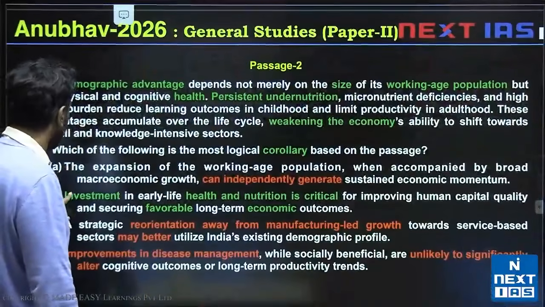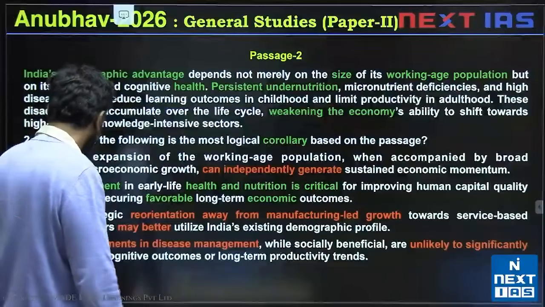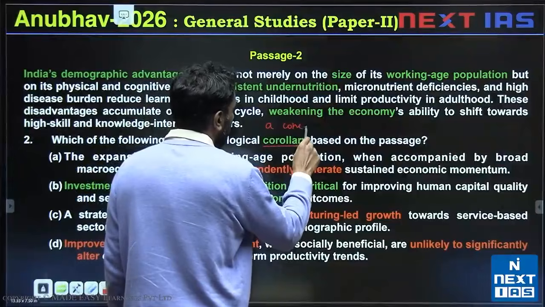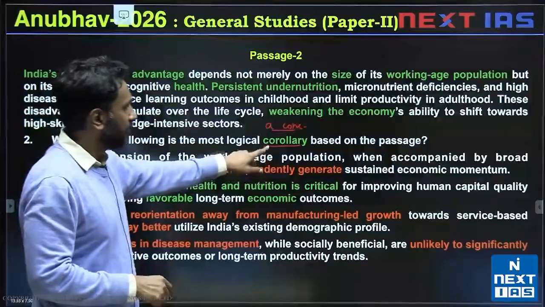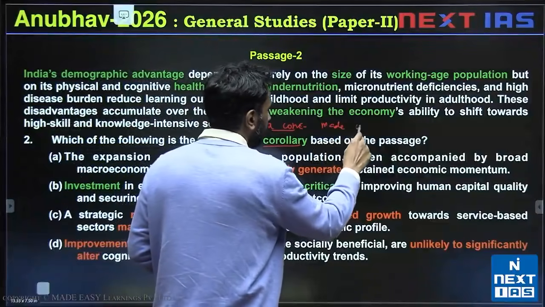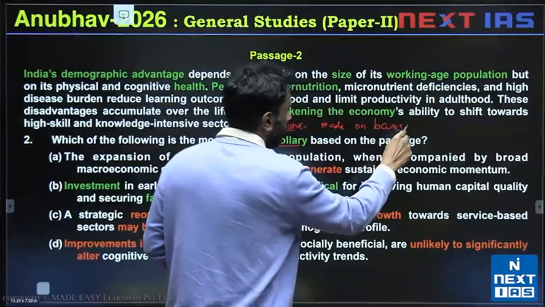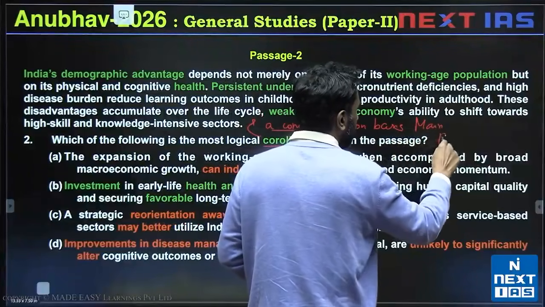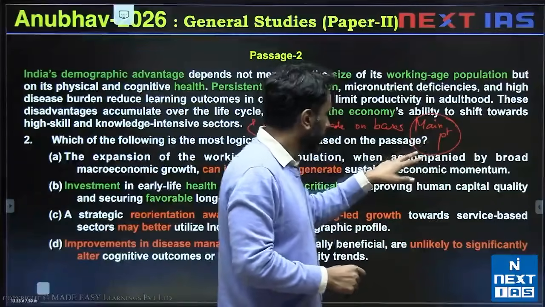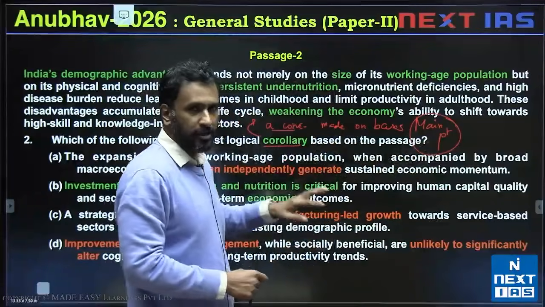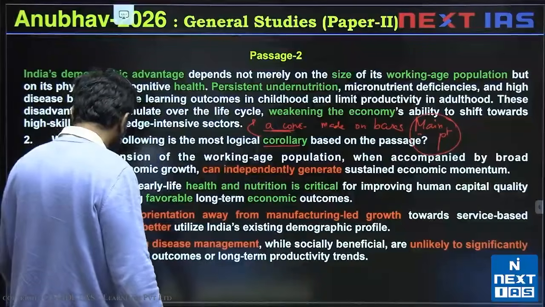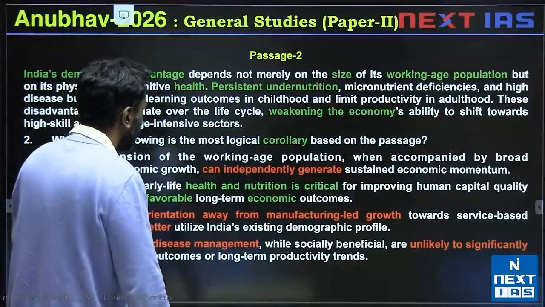Let's take a look at the corollary question type. Corollary means I'm drawing a conclusion. As far as the exam is concerned, the definition of corollary is a conclusion made on the basis of the main point of the author. Using the information in the main point, some corollary has been made. It's a conclusion made using the main point of the author. That is what we'll use as the definition according to the exam.